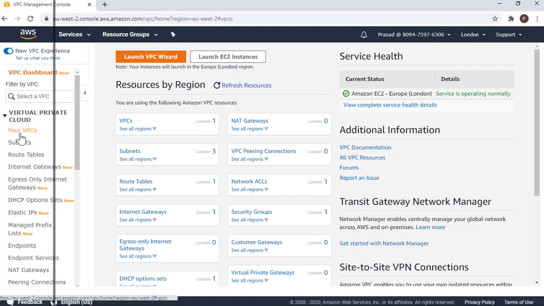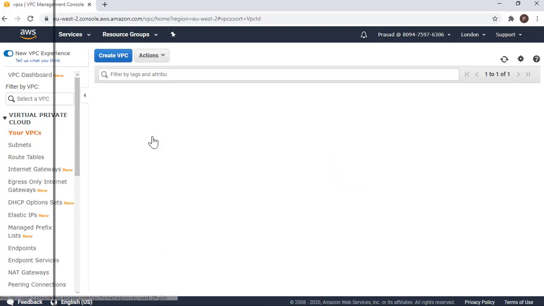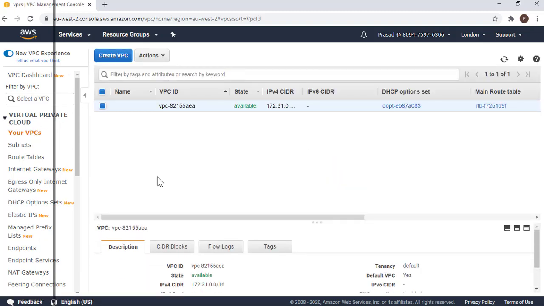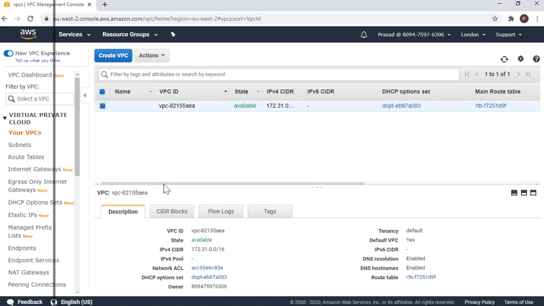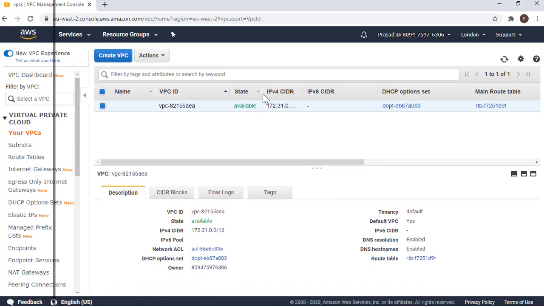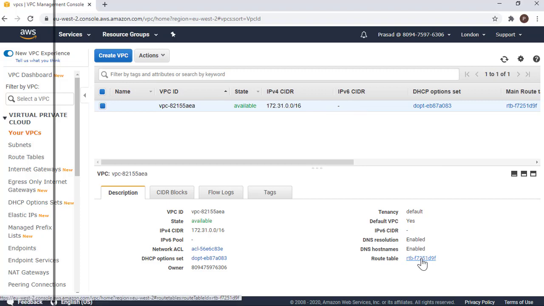Yeah, we'll go to VPC. So this is the default VPC that we have, and let us see what it has. It's not been given any name, which is fine. But if you see the IP CIDR range, it is 172.31.0.0/16. This is the IP address range that has been provided to it. We do have a route table and a network ACL attached to it.